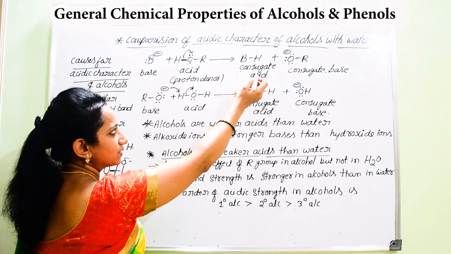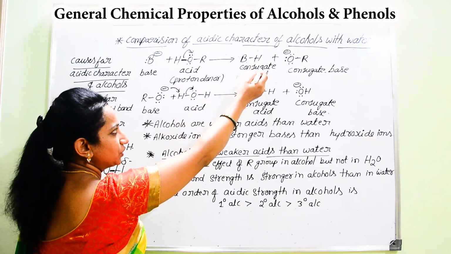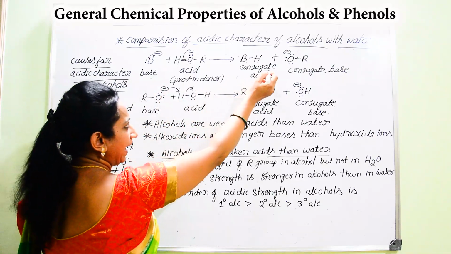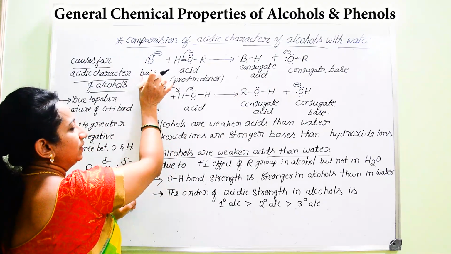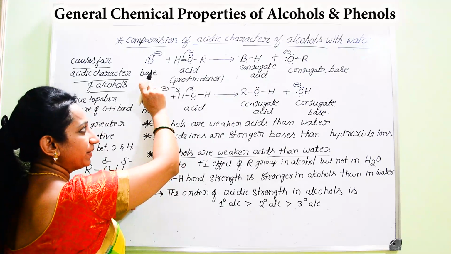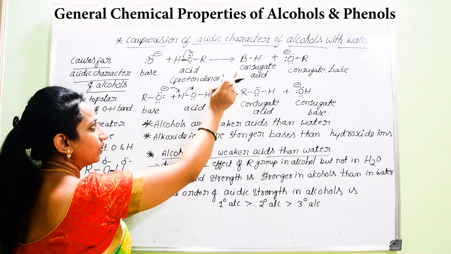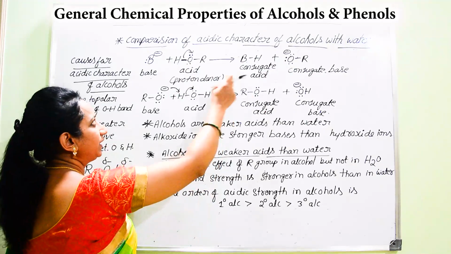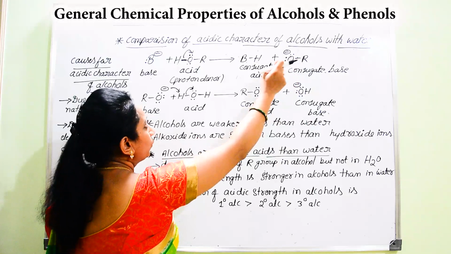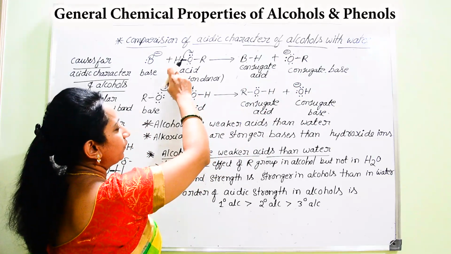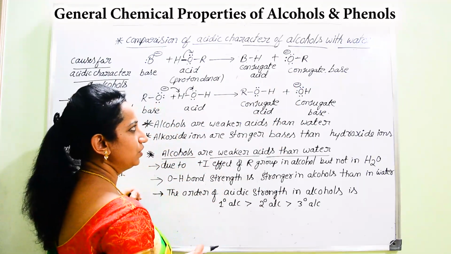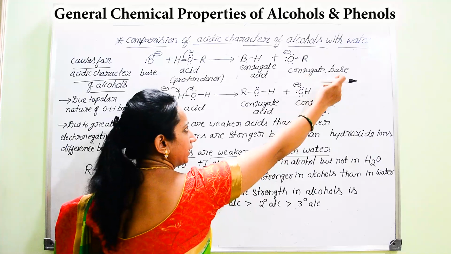with that strong base. It results in the formation of conjugate acid. So here base is converting into acid. The pair of these two species, the pair of acid and base which differ by a proton, are considered a conjugate acid base pair. Similarly, if you go for this RO group, once there is removal of proton from alcohol, it results in the formation of alkoxy ion. So here it is acting as conjugate base.